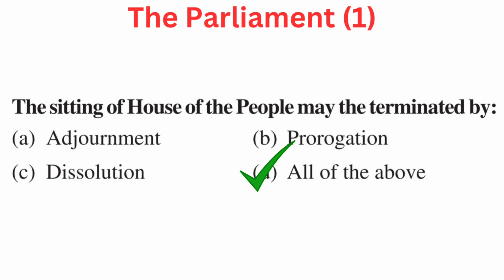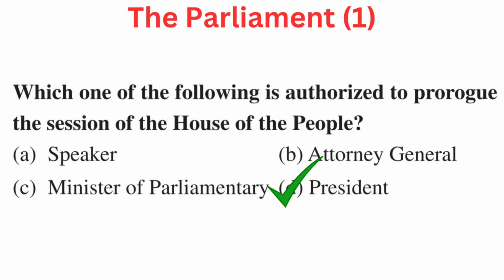Your question is, the sitting of House of the People may be terminated by. Your options are A. Adjournment, B. Prorogation, C. Dissolution, or D. All of the above. Right answer is D. All of the above.